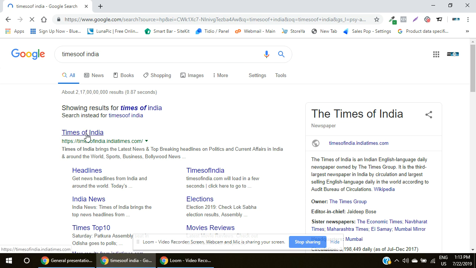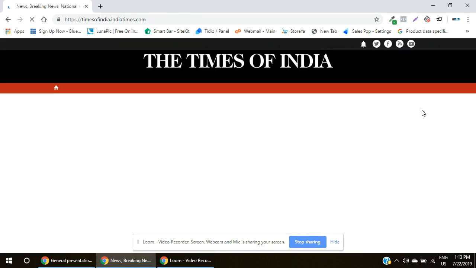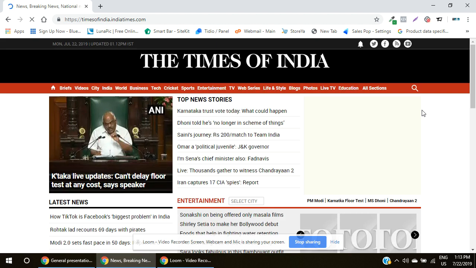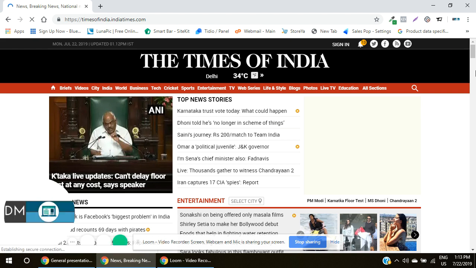So this is the website of Times of India. So guys, the first page is bias free comparisons of all the mobiles. I have gone to the website of Times of India. I should be coming ideally onto this page. However, the first page that was getting displayed was an ad. That was an example of a Google display ad. So it was coming onto the website of Times of India.